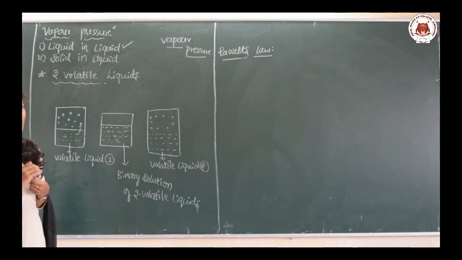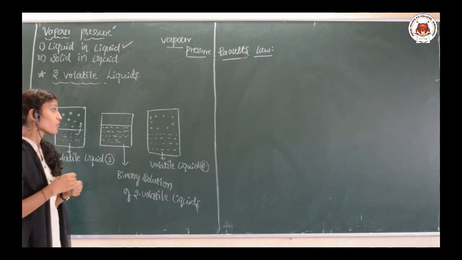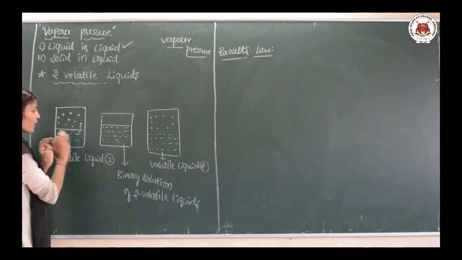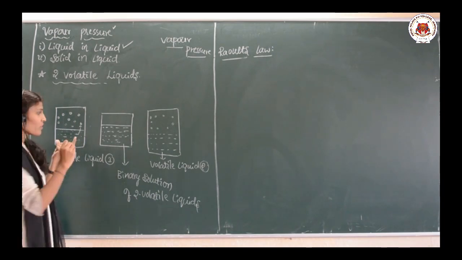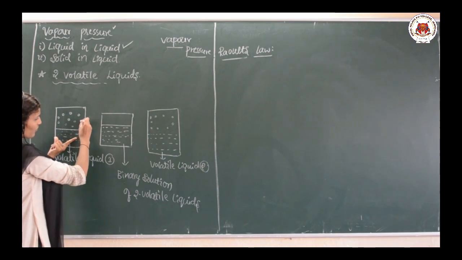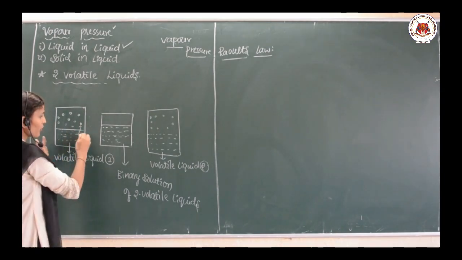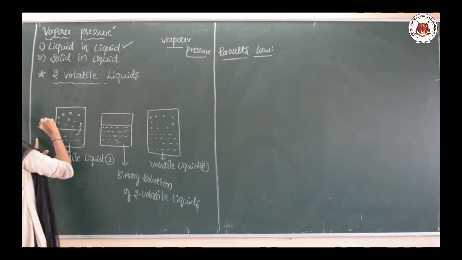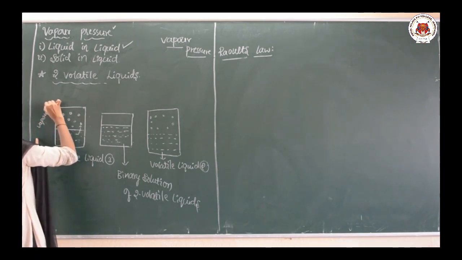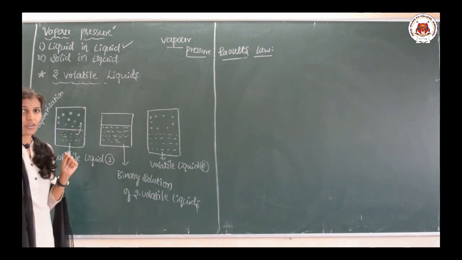But there is one condition: during dynamic equilibrium. Why are we using dynamic equilibrium? Let me tell you. Suppose liquid is there, and it is forming vapors. It means there is a process of vaporization occurring.